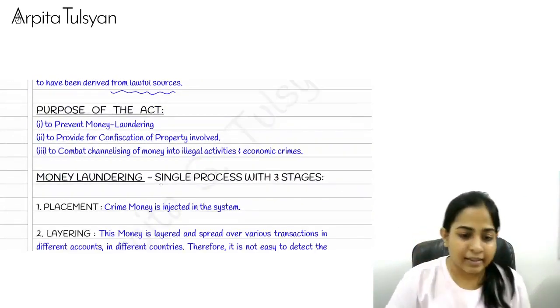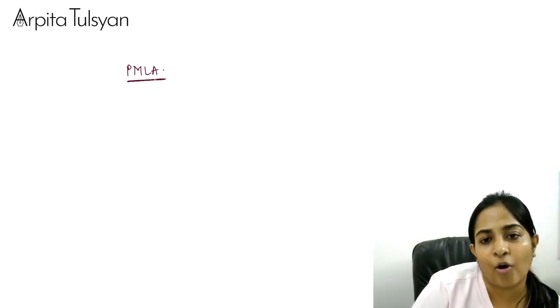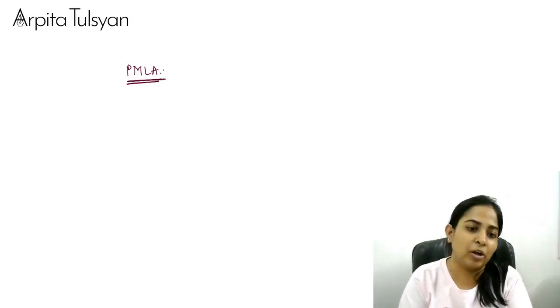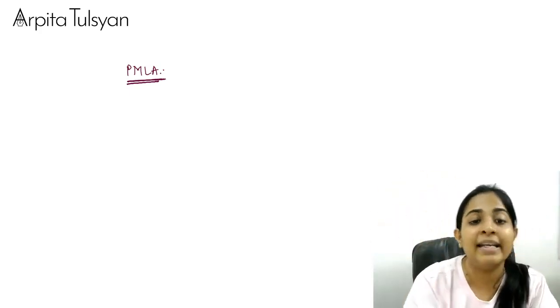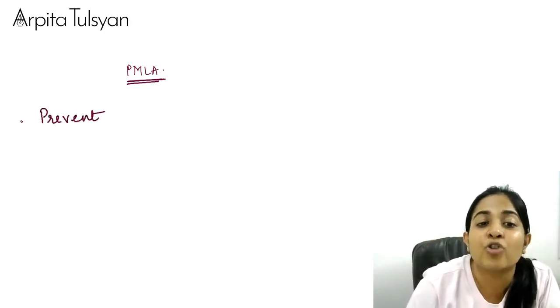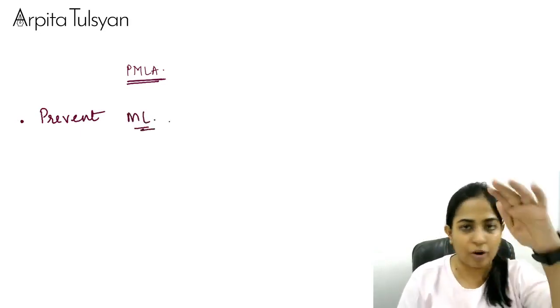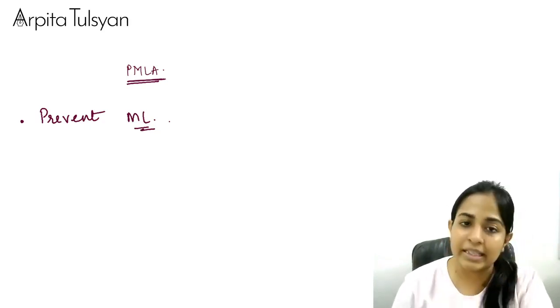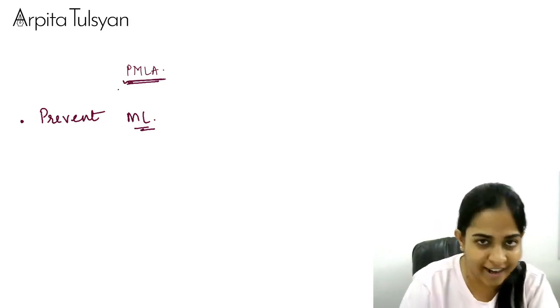Okay. Now, let's understand the next thing. Now see, if the Indian government has formed this particular law, then we will be having some set goals, some set purposes, that what are we going to ultimately get by using the provisions of this particular law. Now first of all, we are going to prevent, we are going to stop, we'll try to stop such types of wrongful activities, that is the activities of money laundering. We will try to stop that. This is one such main goal, because the name itself says Prevention of Money Laundering Act, right?